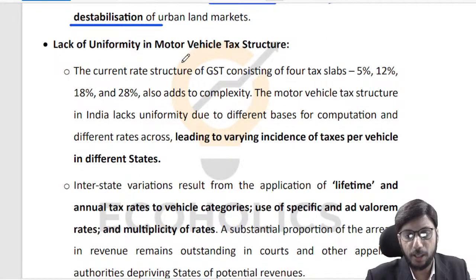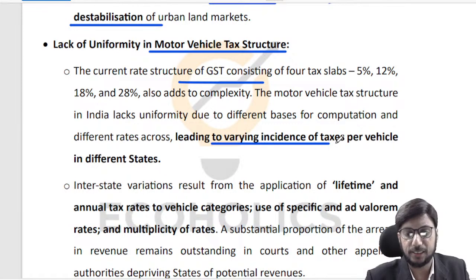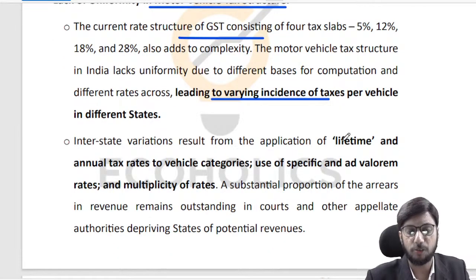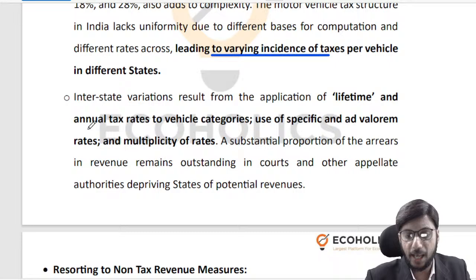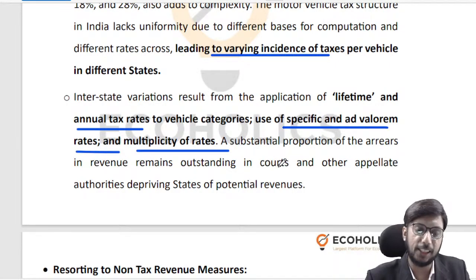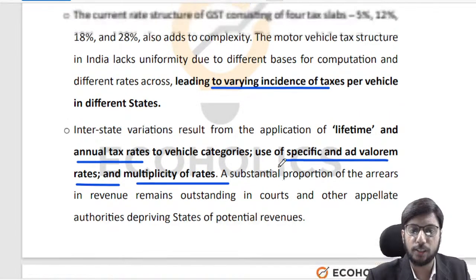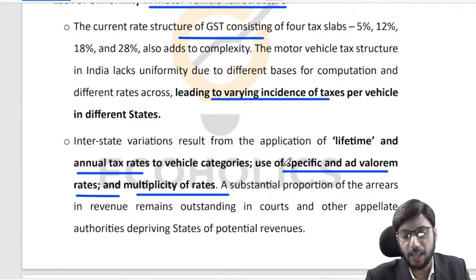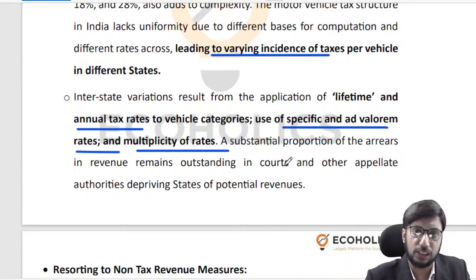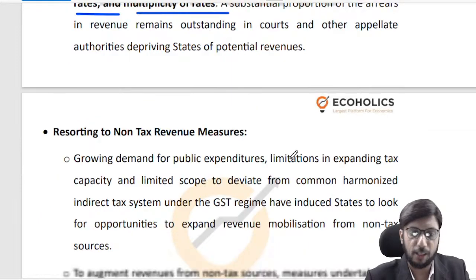There is lack of uniformity in motor vehicle tax structure. So the current GST slabs 5%, 12%, 18%, 28%. There is a lot of complexity, right? So there is varying incidence of taxes per vehicle in different states, right? So the competition is different, the application is different, right? So your lifetime and annual tax rates are different. Use of specific and ad valorem rates, multiplicity of rates, it is causing a lot of confusion in the motor vehicle tax structure. And eventually there are a lot of court cases, a lot of appeals that get filed, and a lot of revenue that gets stuck. So maybe we need to do something about this aspect, right?